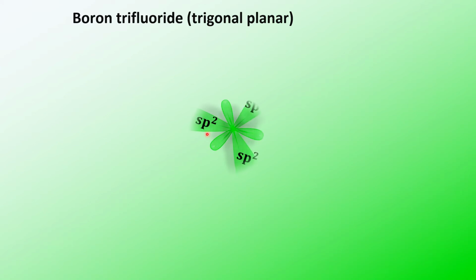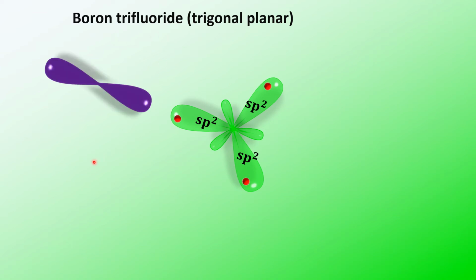So these are the 3 sp2 hybrid orbitals of boron containing unpaired electrons in each of them, and these three hybrid orbitals will overlap with the pz orbitals of three fluorines containing unpaired electrons in them also. This is one of the pz orbitals of one fluorine, which contains one unpaired electron, and this pz orbital will overlap with the sp2 hybrid orbital along the internuclear axis.